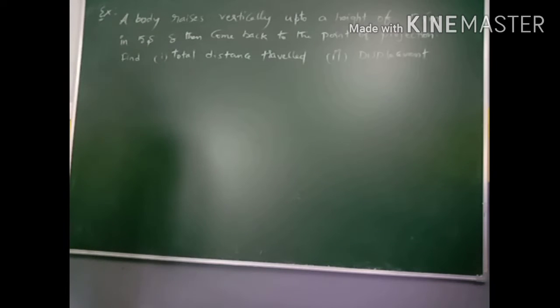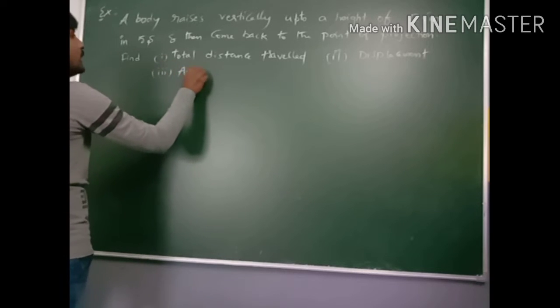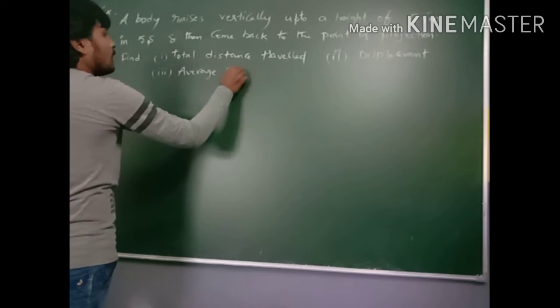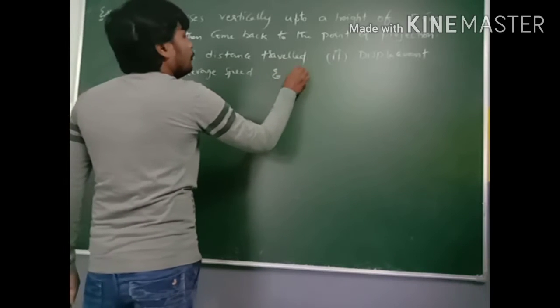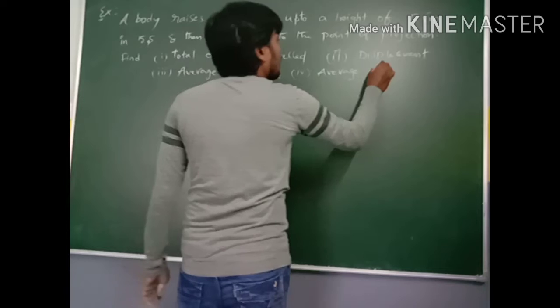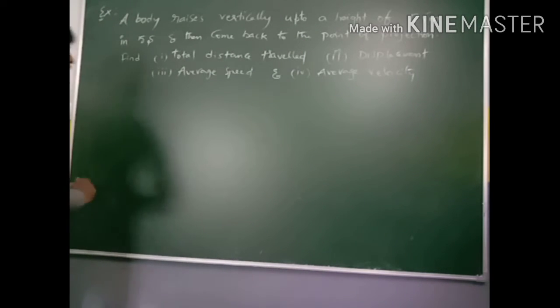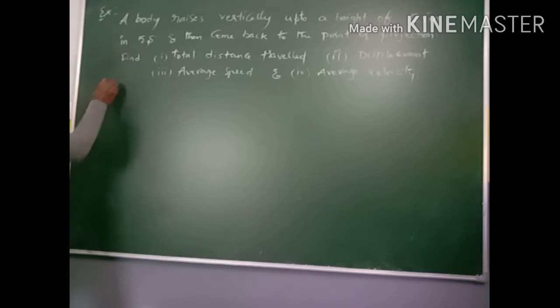Third one, average speed, and fourth one, we have to find average velocity. This is the question. So in this question, first of all, we have to write the given data.